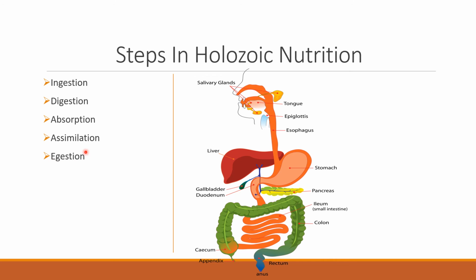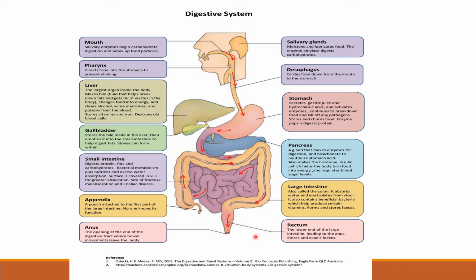Now, as you can see in this picture, there are salivary glands, tongue, esophagus, stomach, liver, gallbladder, duodenum, pancreas, small intestine, large intestine, rectum, and anus. We are going to discuss this diagram in the next slide. Yes, this is a diagram of a digestive system.